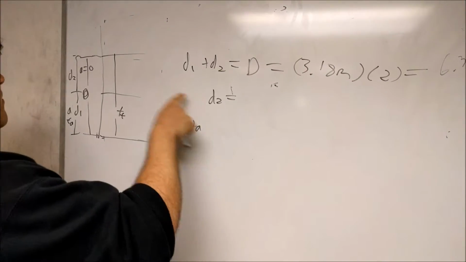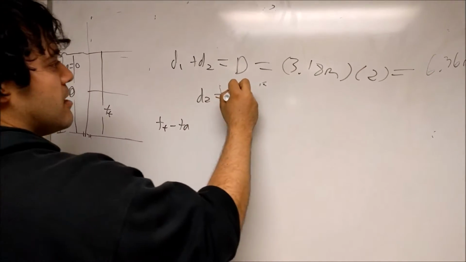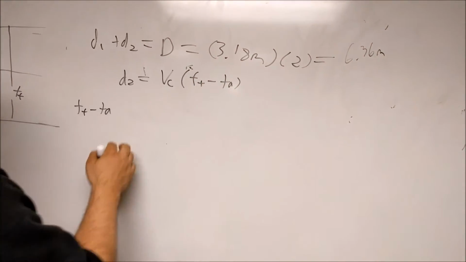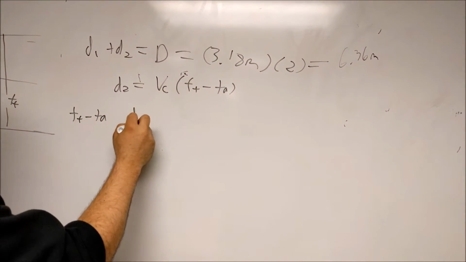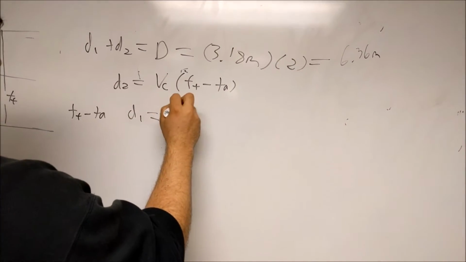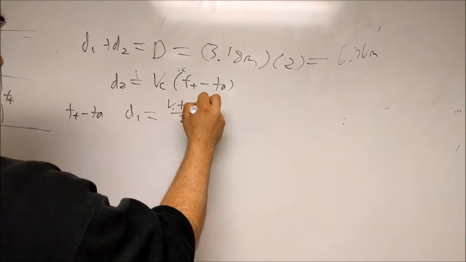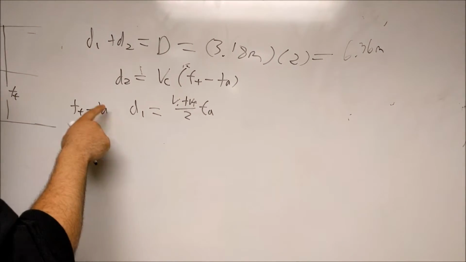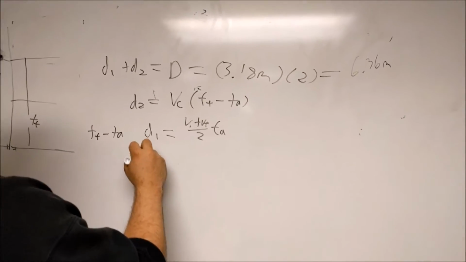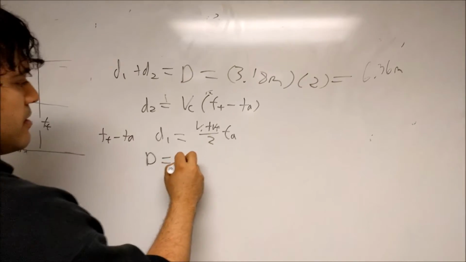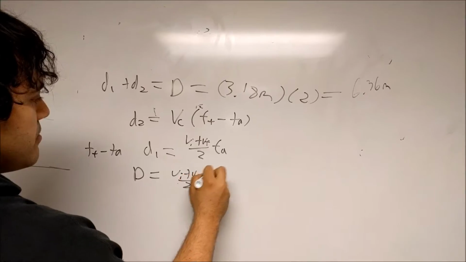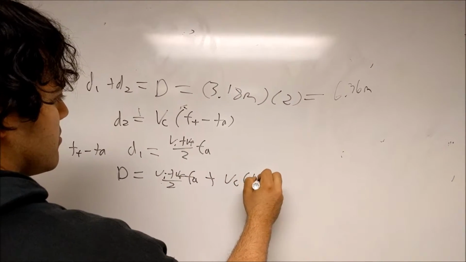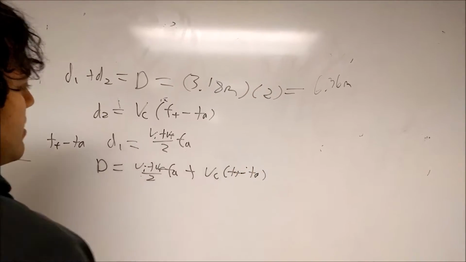So the distance traveled in D2 would simply be our constant velocity times time total minus time accelerated. Our D1 is simply V initial plus V final over 2 times TA. So when we solve this, we'll have D is equal to V initial plus V final over 2 times TA plus V constant times total time minus time A.